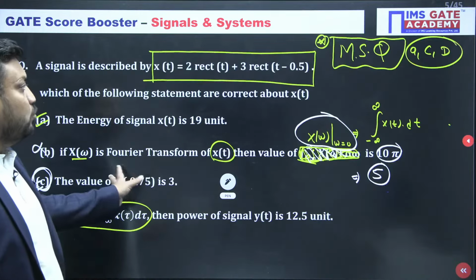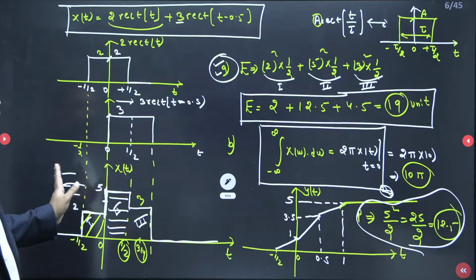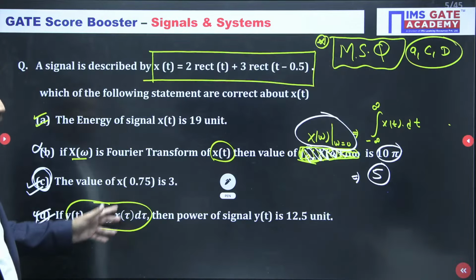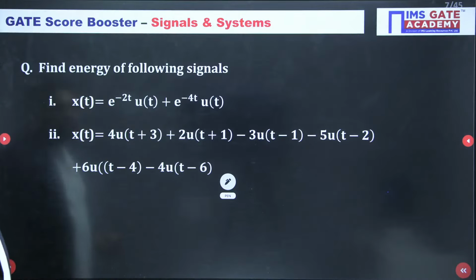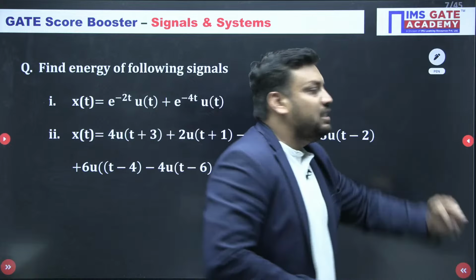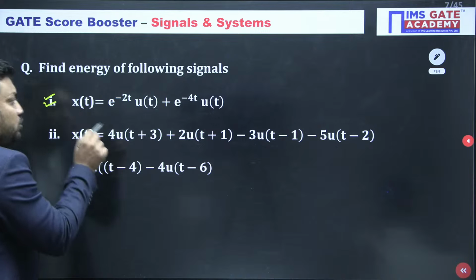I hope these two questions we have completed till now are clear to you. In these questions we have learned and revised a lot of concepts. Now students, these two questions are conventional type questions. I am expecting a final answer for this question, and I know if you are my classroom student, it is quite an easy question for you.